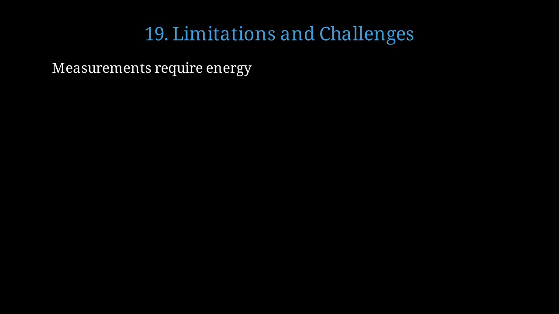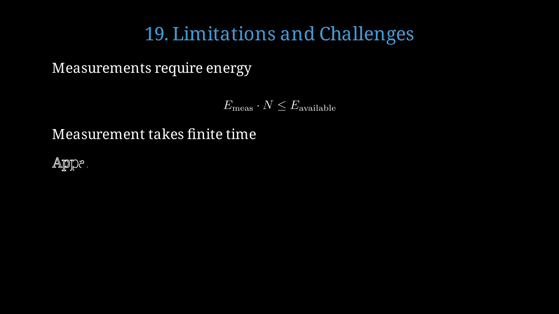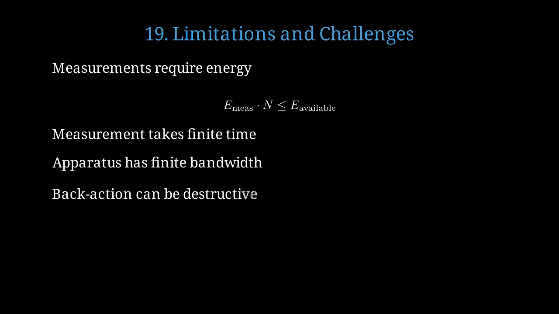The Zeno effect isn't unlimited. There are practical constraints and challenges. Every measurement requires energy. We can't perform infinitely many measurements with finite resources. The energy per measurement times the number of measurements must be less than the available energy. Real measurements take a finite amount of time. We can't measure instantaneously. The measurement apparatus has finite bandwidth, limiting how quickly we can extract information. Strong measurements can have destructive back action on the system, potentially destroying what we're trying to preserve.